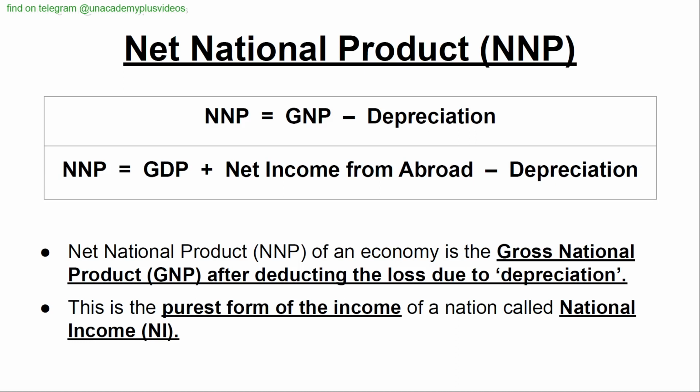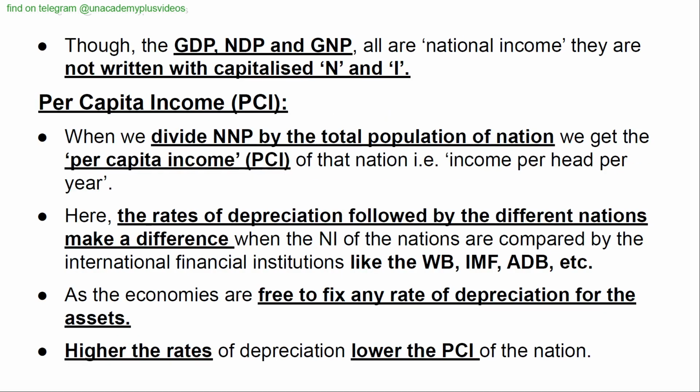Net National Product is equal to GNP minus depreciation, or GDP plus net income from abroad minus depreciation. Net National Product of an economy is the gross national product after deducting the loss due to depreciation. This is the purest form of the income of a nation, called national income (NNP). Though the GDP, NDP, and GNP are all national income, they are not written with capitalized N and I.